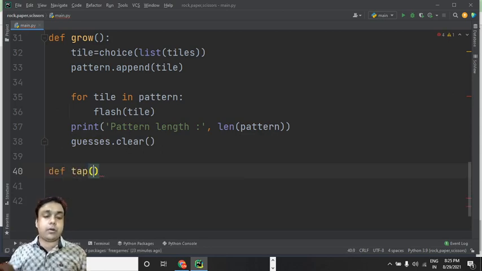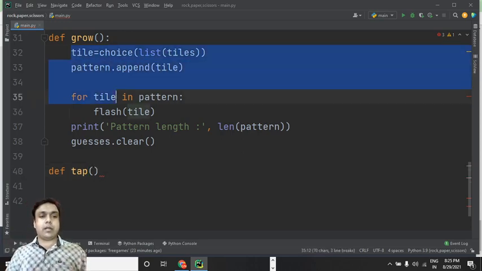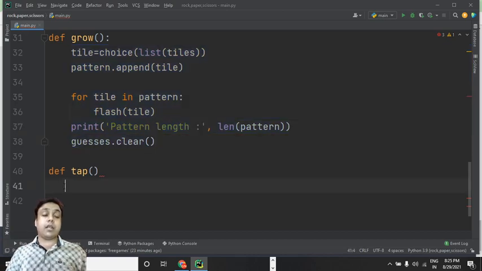So now once the user is done with seeing the pattern which will get generated automatically through this code, what should happen now? He needs to identify the pattern. So suppose 2 times the red tile glows and 1 time that yellow tile glows. So it means the pattern is 2 red, 1 yellow.